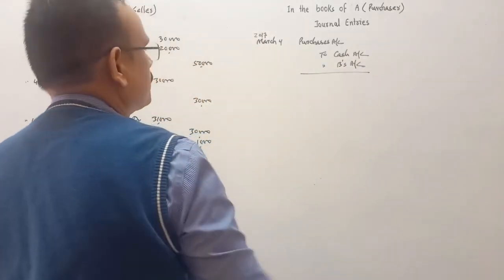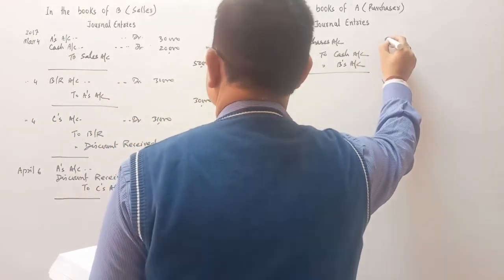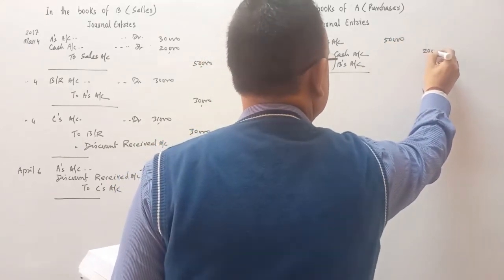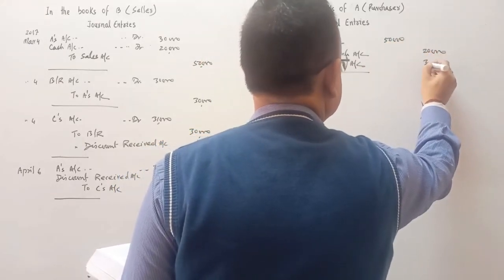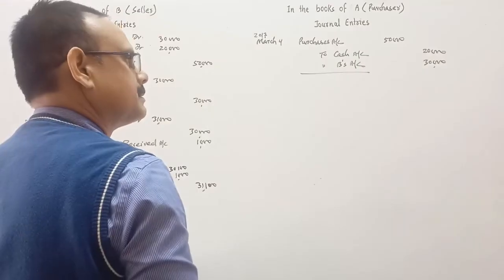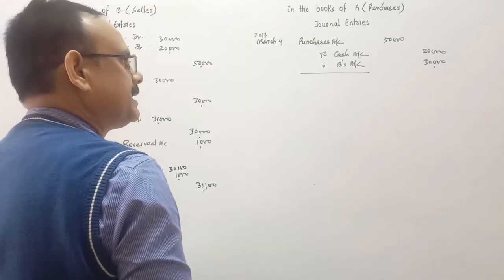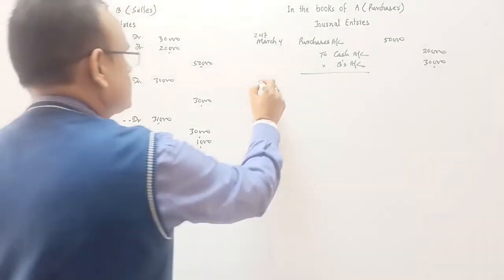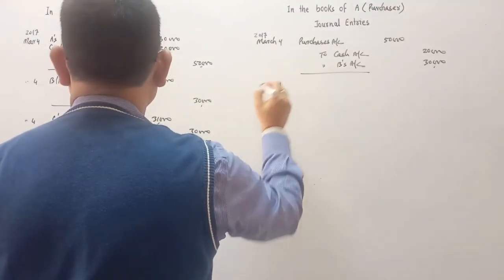So purchase account debit 50,000 is the purchase amount, to cash account 20,000 he has paid, and this is the credit purchase to B's account. B is the to B's account. Is it clear? To B's account.